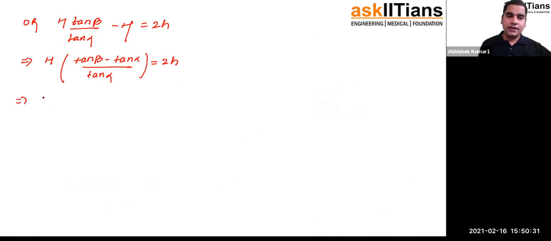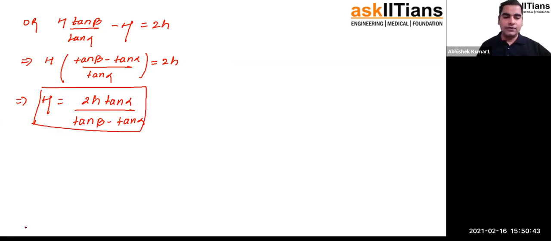So capital H is equal to 2 small h tan alpha divided by tan beta minus tan alpha. This is a very important value which I will be using to get my final result. I'm going to name this result number 2. So we got the value of capital H.